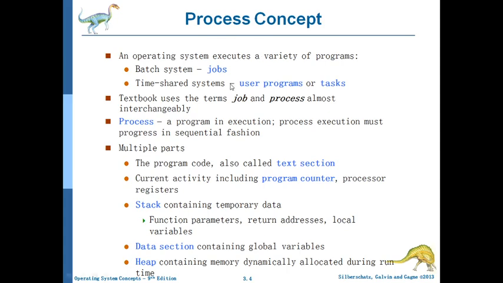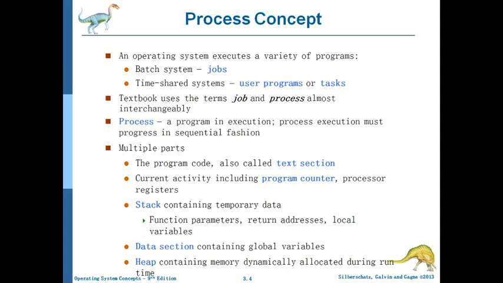Like users' programs or tasks, you may have multiple users. Like 4 students are running 4 programs, each one is given the same time slot, say 10 seconds each. Whether you have finished your job or not, you have to leave after 10 seconds and the next process is given a chance. Suppose processes 1, 2, 3, 4 are there, each will get 10 seconds.